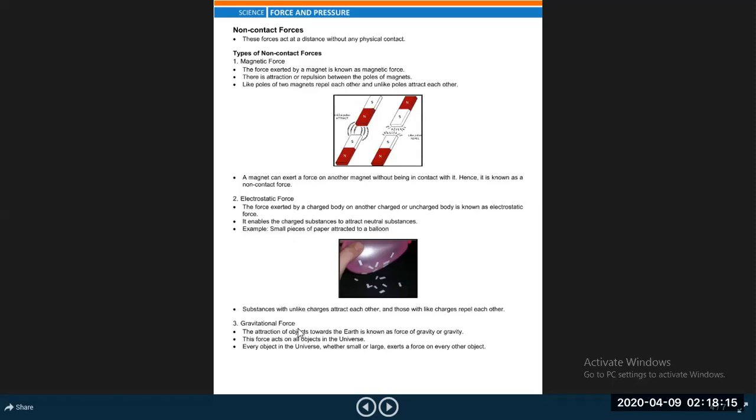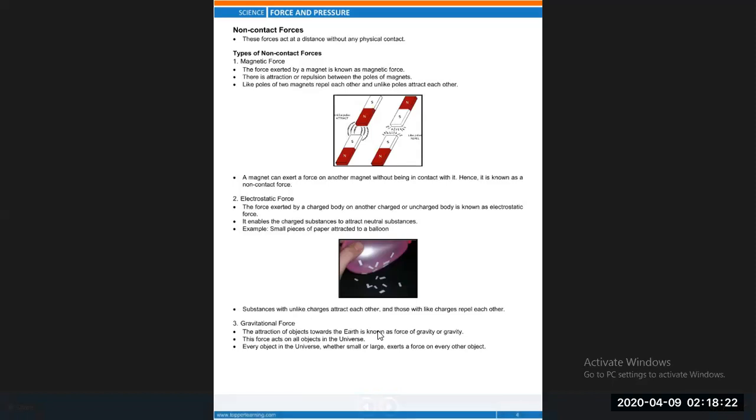Now, gravitational force. Gravitational force is also a non-contact force, but this is different from magnetic force and electrical force, because gravitational force is always an attractive force. So gravitational force is defined as the force of attraction between two objects due to their masses. For example, any object gets attracted towards the center of the earth due to the gravitational pull exerted by the earth onto that object.